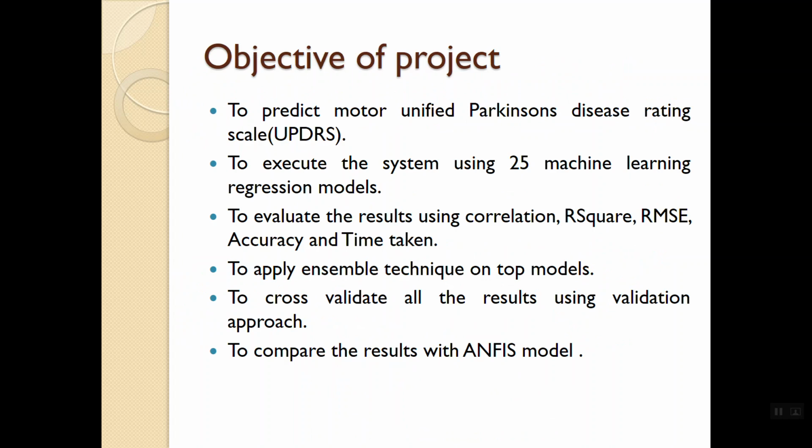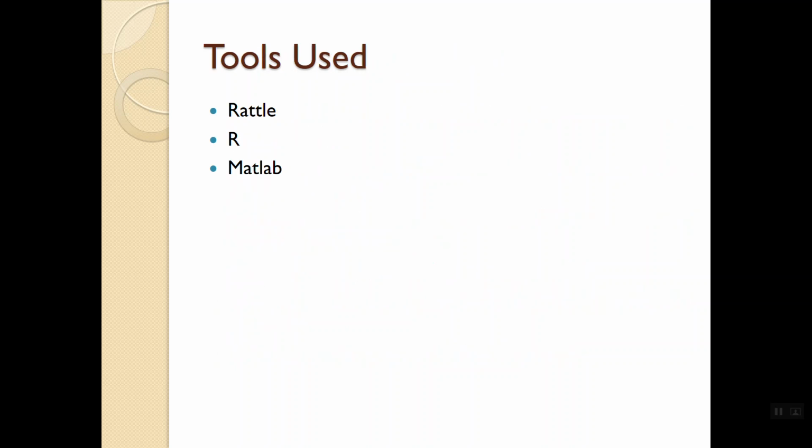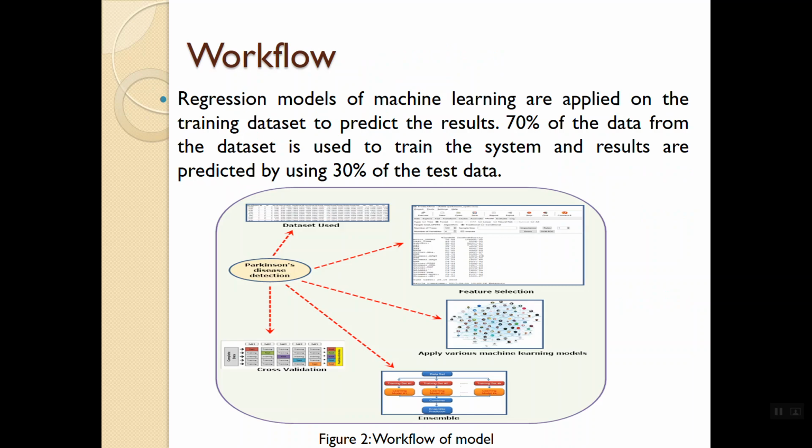To evaluate the results, I used correlation, R square, RMSE, accuracy, and time taken parameters, and applied an ensemble technique on the top models. After that, I cross validated all of the results using the validation approach and then compared with the ANFIS model's results. The tools I used in my project are Rattle R and MATLAB.